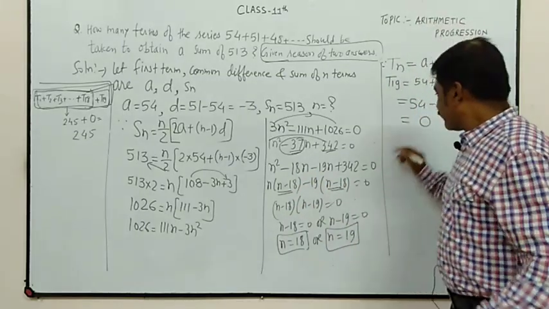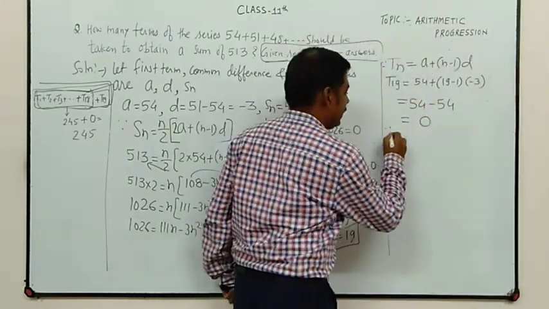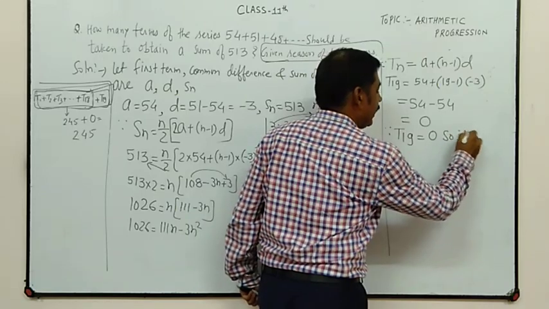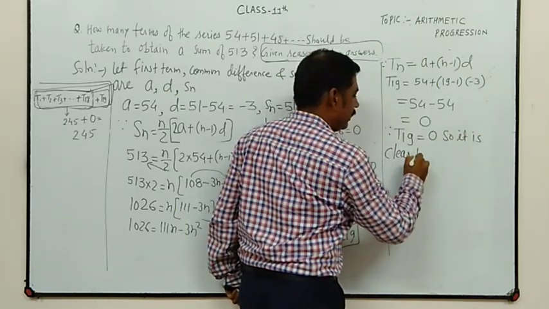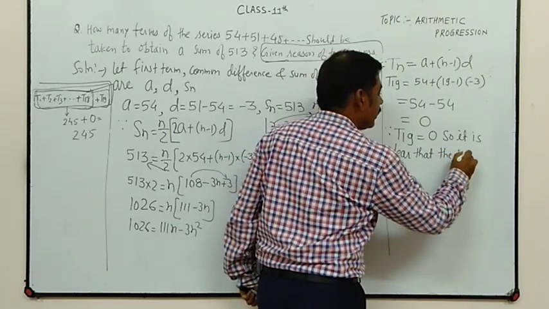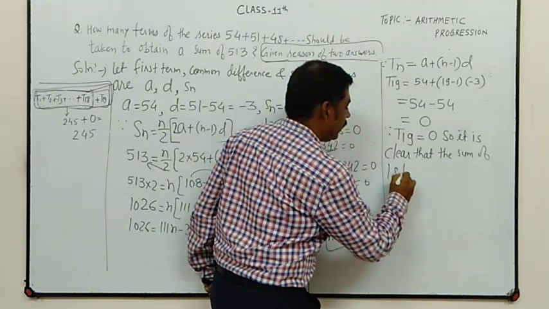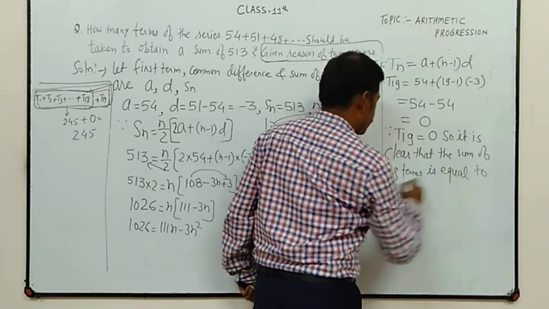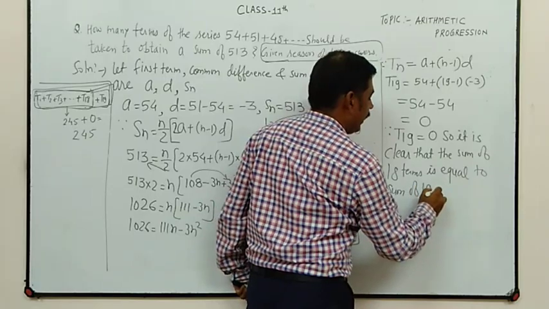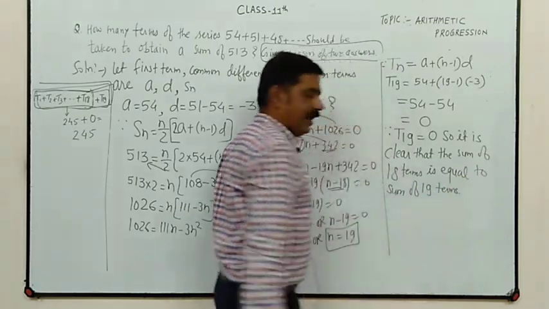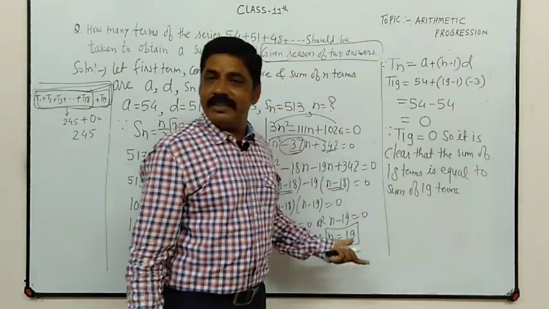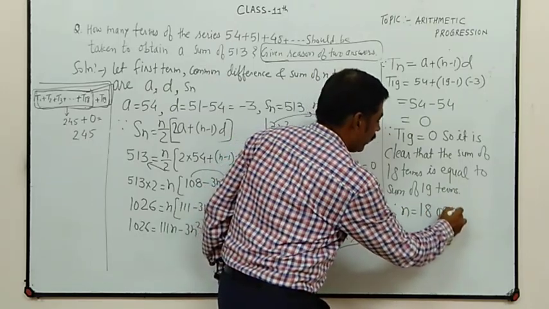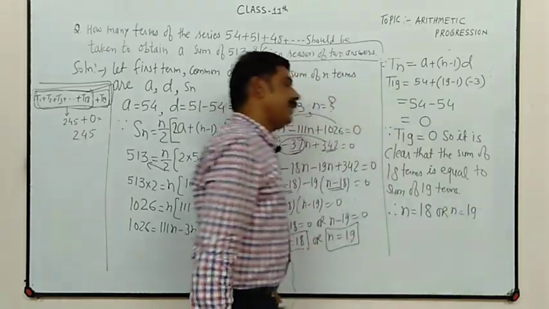ओके. सो यहां पे क्या रीजन लिखेंगे? Since the 19th term is 0, so it is clear that the sum of 18 terms is equal to the sum of 19 terms. राइट? क्यों बेटा? क्योंकि T19 का वैल्यू क्या है? 0. ओके. सो n is equal to 18 और n is equal to 19.